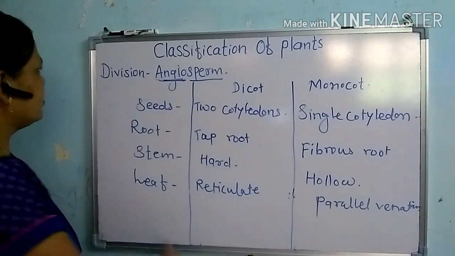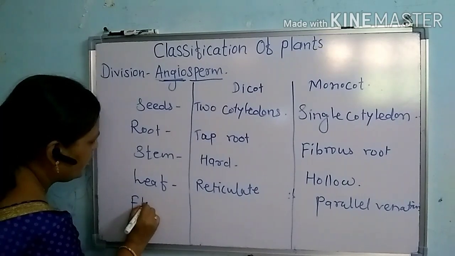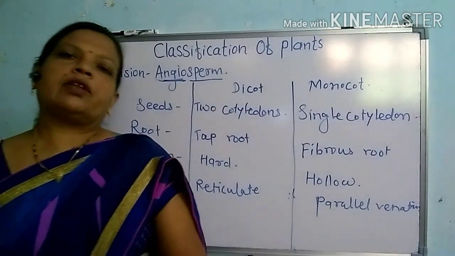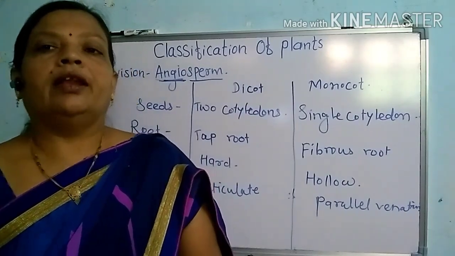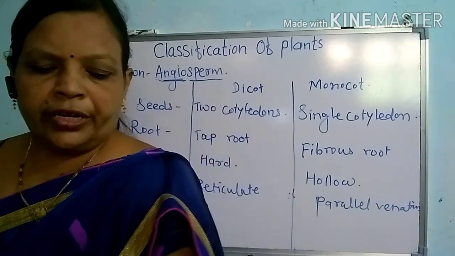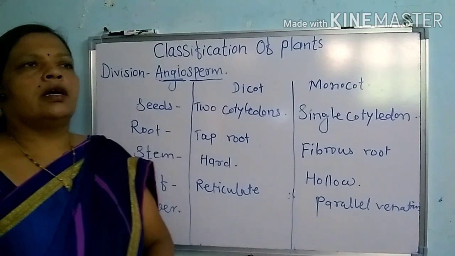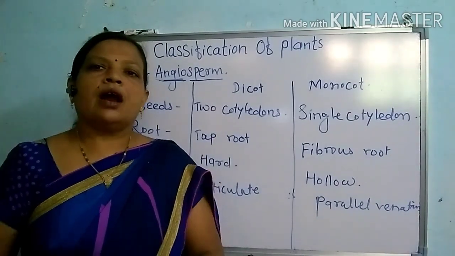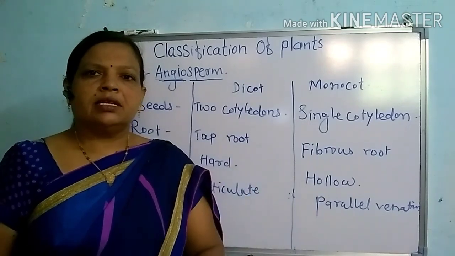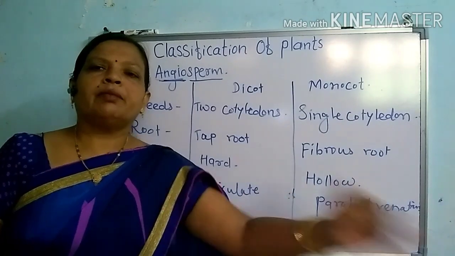And the last difference among the dicot as well as the monocot is in relation to the flower. What is a flower? Flower is one of the most important whorls. It is a reproductive shoot. It helps in the reproduction. And in case of the dicot, the flower is pentamerous. What is pentamerous? The number of whorls are 5 or in the multiple of 5.